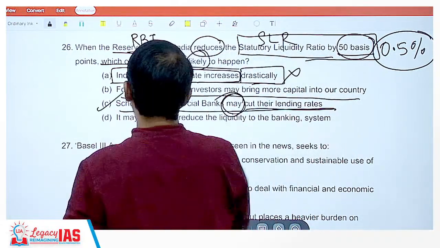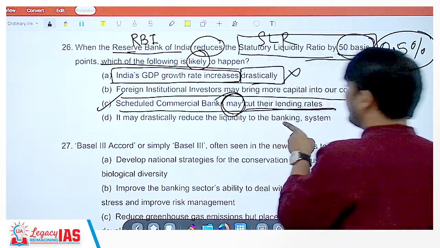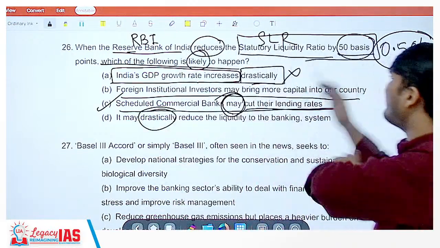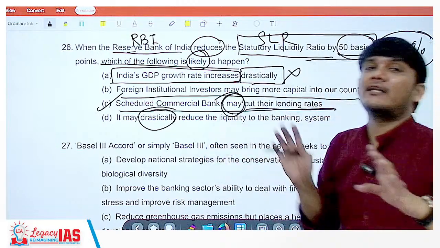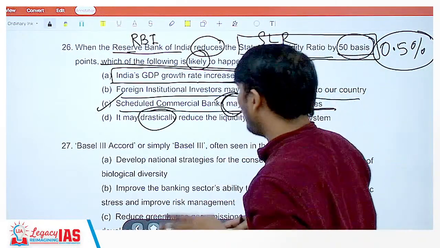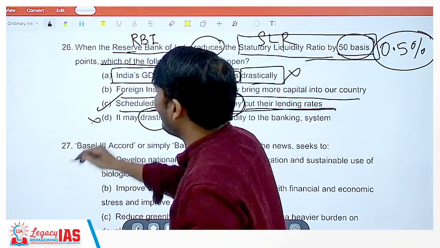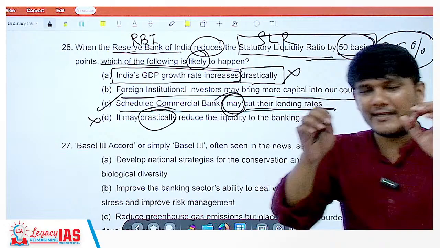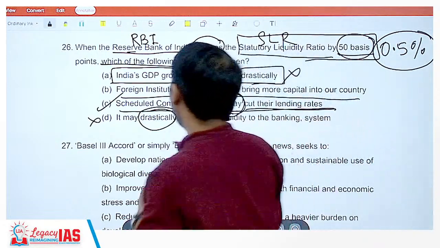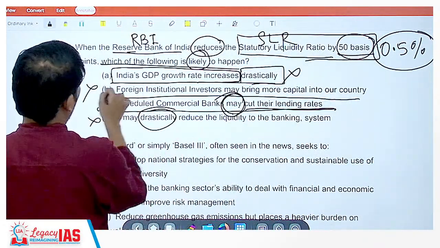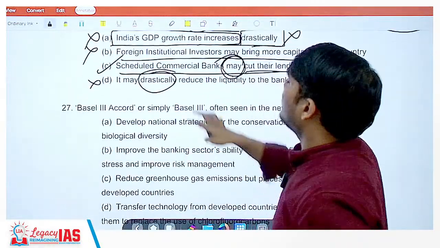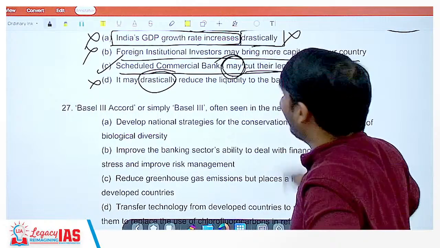This is correct. Option D. It may drastically reduce the liquidity in the banking system. Drastically it will not. It's just 0.5% of the statutory liquidity ratio. So whenever such statements are there, more often than not they will be wrong, so think twice before ticking them as correct. This was wrong, here again drastically was there. The correct option is option C. Scheduled commercial banks may cut their lending rates.